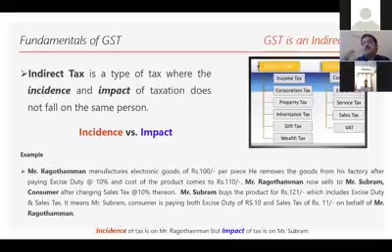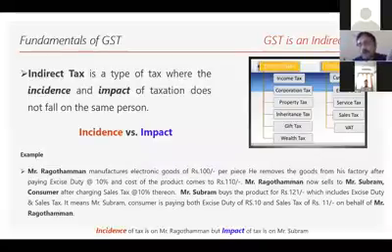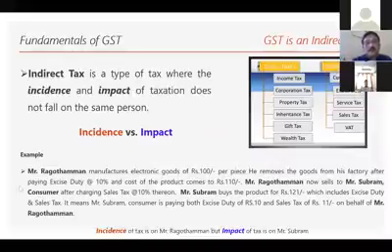So it's a simple concept. Remember, indirect tax means the incidence of taxation is on one person, whereas the impact of tax is on another person. This is what we call indirect tax. So GST is an indirect tax. I believe you have understood what is indirect tax. Now,